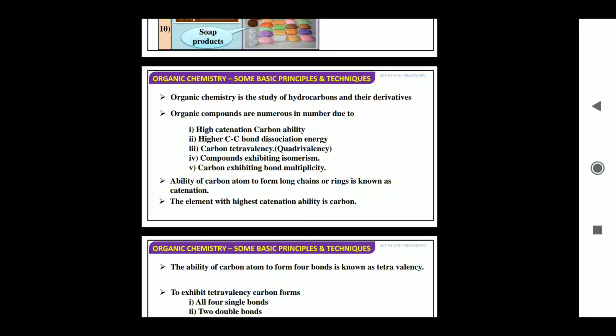Compounds also exhibit isomerism. What are isomers? Isomers are those which have the same molecular formula but different structural formulas, and carbon exhibits bond multiplicity also. Okay. Next, the ability of carbon atom to form a long chain or ring is known as catenation, already discussed in my previous slide. The element with the highest catenation ability is carbon. If I talk about other elements like oxygen and nitrogen, they all have catenation tendency, but the best catenation tendency is shown by the element carbon.